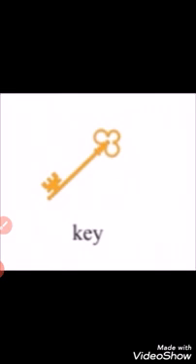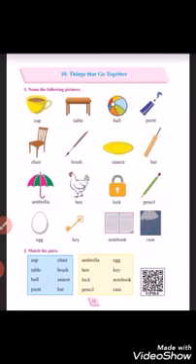K-E-Y, key. Read again. N-O-T-E-B-O-O-K, notebook. R-A-I-N, rain. Now children, we are going to match the things that go together.